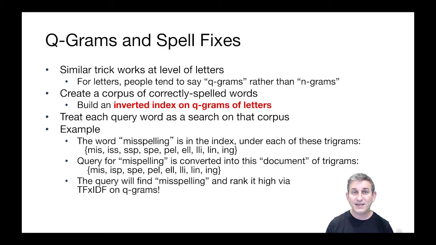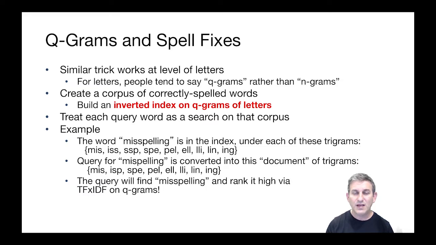Create a corpus, like the dictionary, of correctly spelled words. And we're going to build an inverted index on the q-grams of letters of all the correctly spelled words. So we're going to take every word in the dictionary, we're going to bust it out into all its three-letter subsets, and we're going to build a search index on those three-letter subsets. All right? And then when a query comes in, we'll take every word and we'll do a search on that corpus to find the word in the dictionary that is closest to the word that was typed in the query.